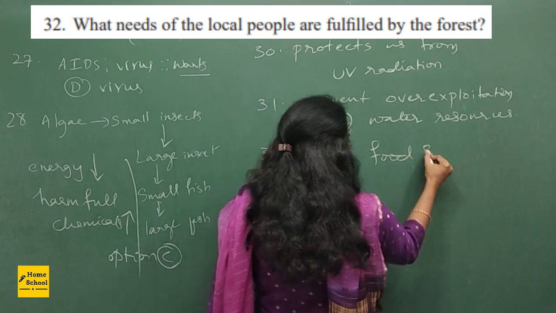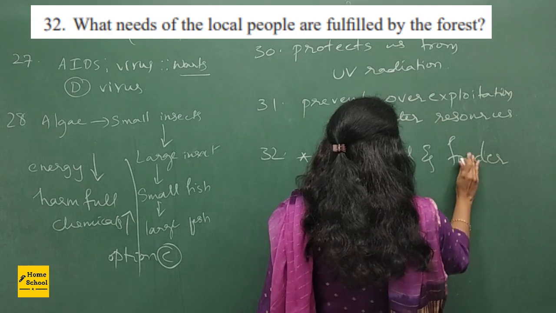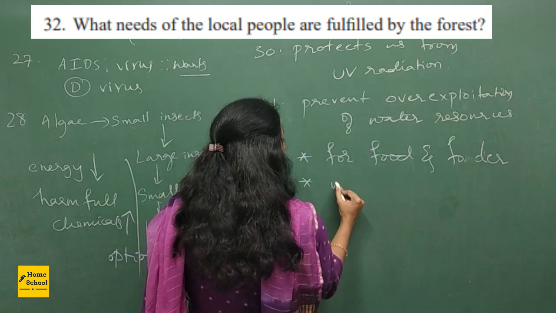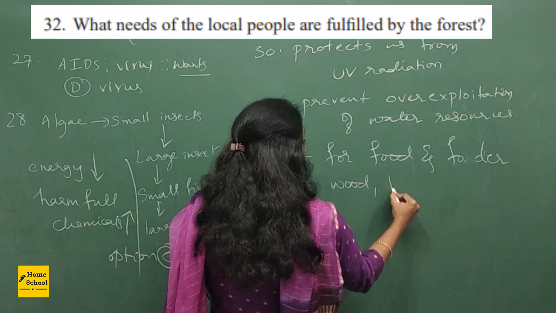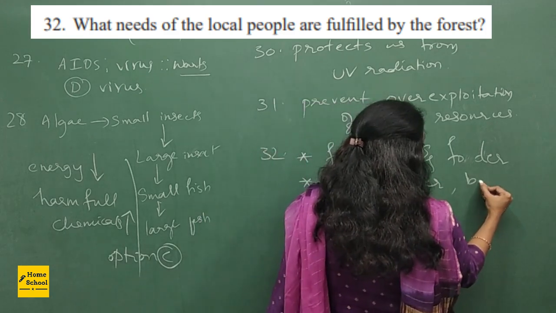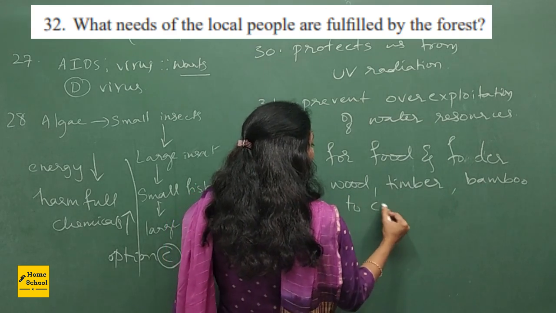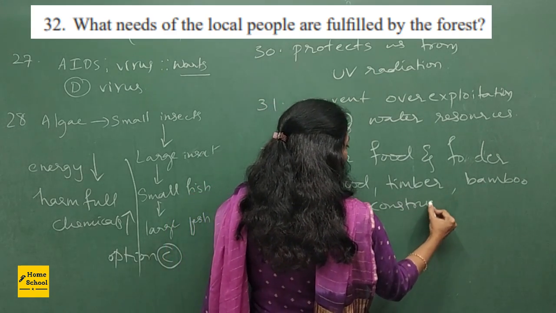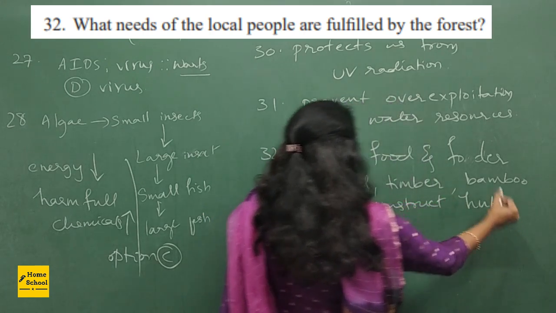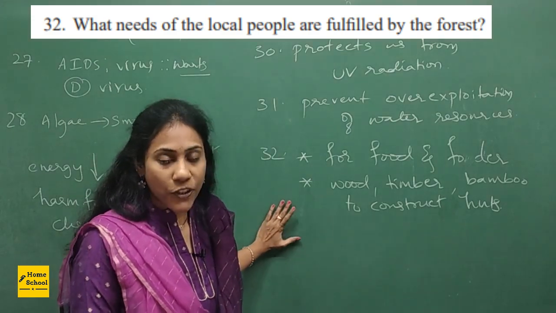So definitely the first point you can write is for food, right? So for food and fodder for their animals. Okay, food and fodder. Next, they depend on wood, firewood, timber, and bamboo to construct huts for their dwelling, right? To construct huts. So these are the 2 points you can write because it was asked for 2 marks.